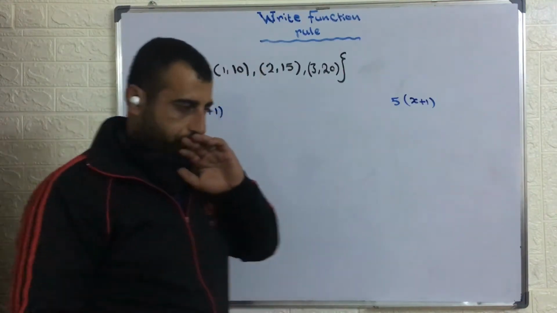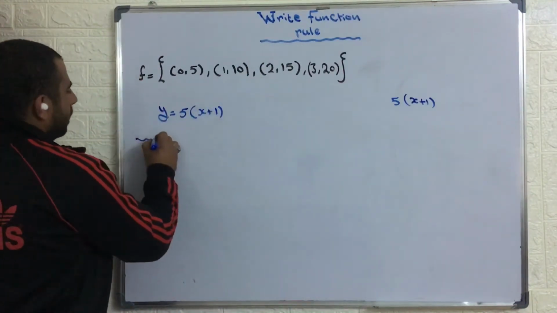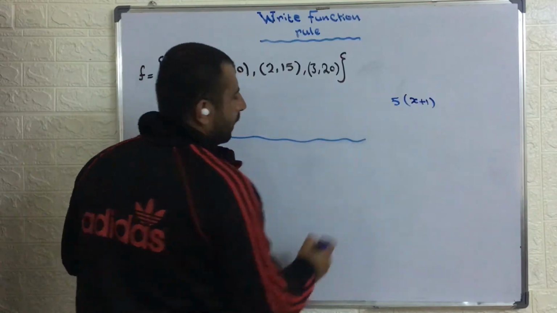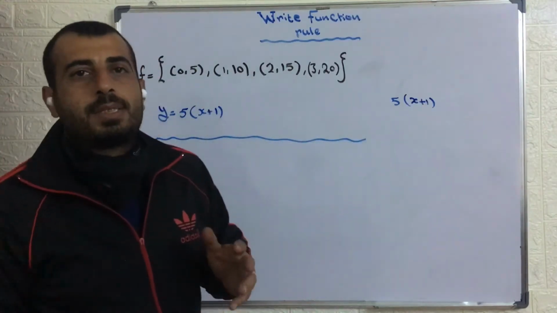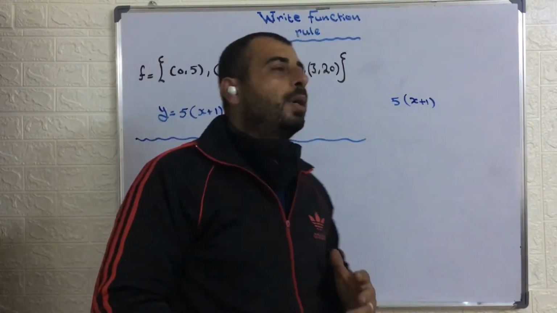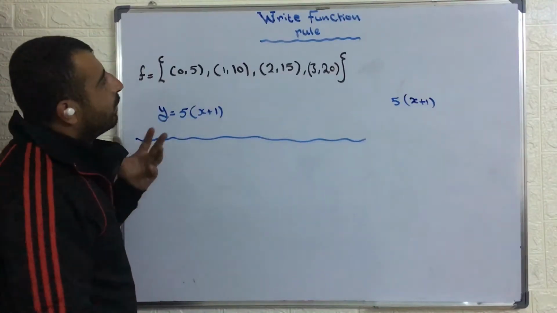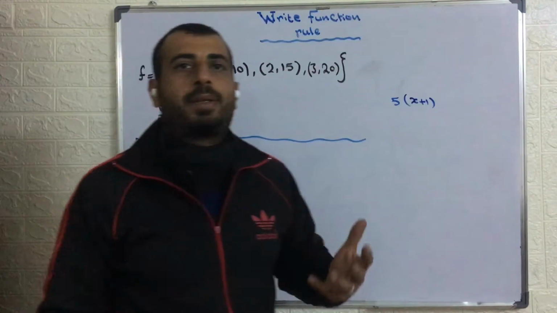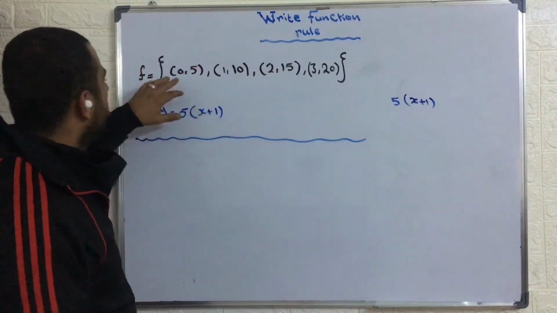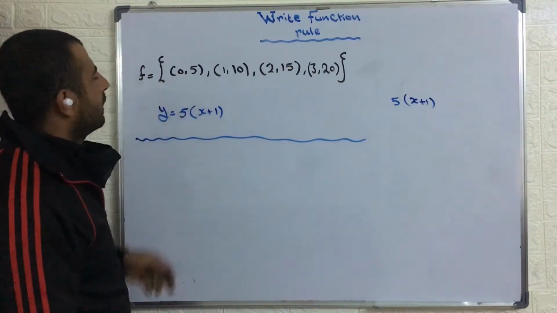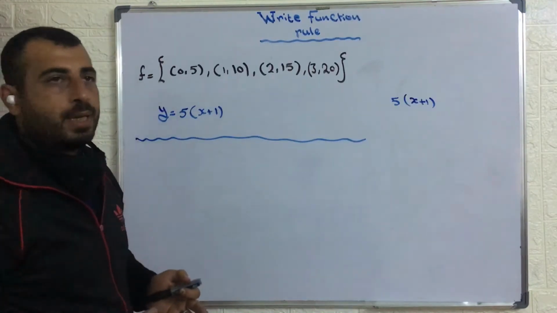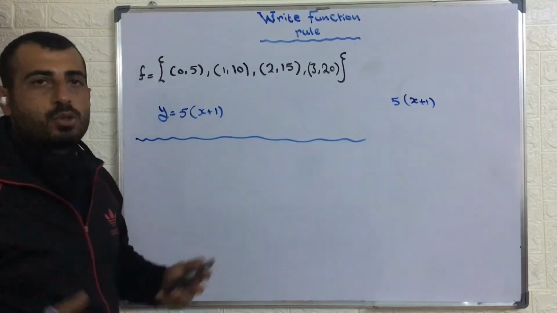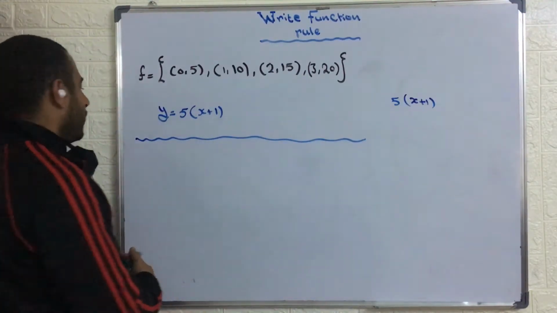Good. Another example. Really this lesson needs from you a mathematical hunch. You need to be quick to find the pattern between the ordered pairs here, the first elements and the second elements, which are x and y. If you find the pattern, you solve the problem. Let me give you another example.